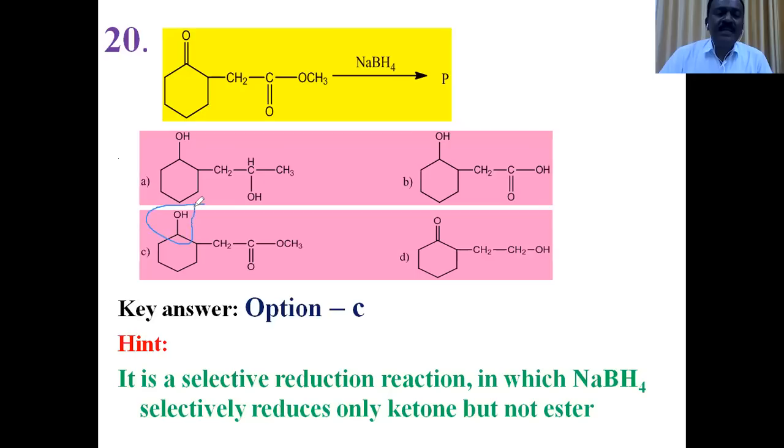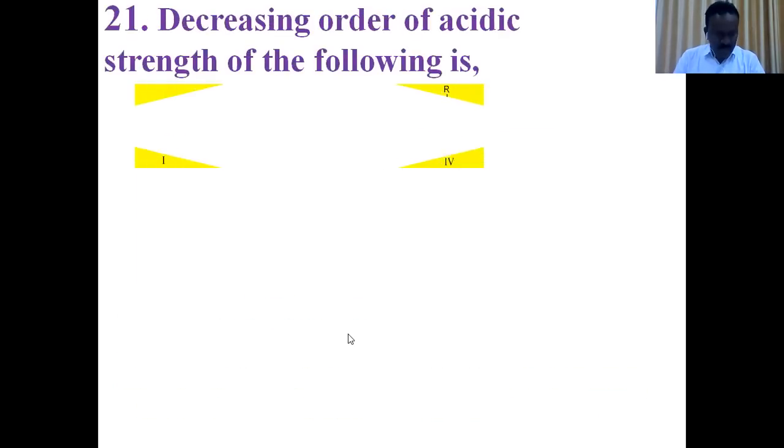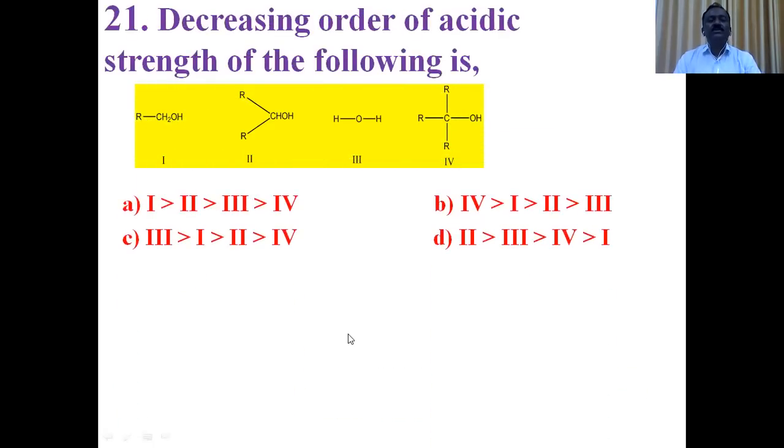All of them contain OH: option A, option B, option C also. But the ester group must be retained because it cannot be reduced by sodium borohydride. According to this observation, option C is the right answer because only the ketone is reduced to a secondary alcohol and the ester group is retained as well. So for the 20th question, option C is the right answer. Okay, so go for the next question.